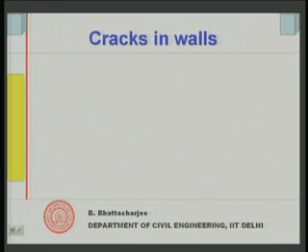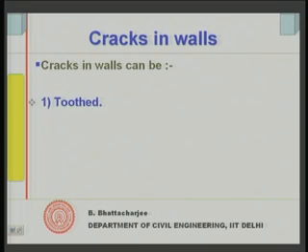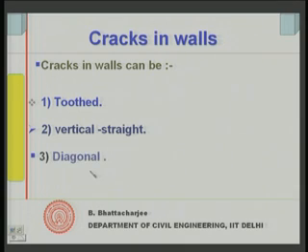Next, let us look into the cracks in walls. Cracks in walls can be of 4 types. Toothed, we will see what tooth cracks are, and remember, cracks mostly come from some sort of load, some sort of force application. Vertical and straight, diagonal, and then horizontal cracks. There may be several reasons and many varieties, but we will just look into how the cracks look and one possible case in each of them.